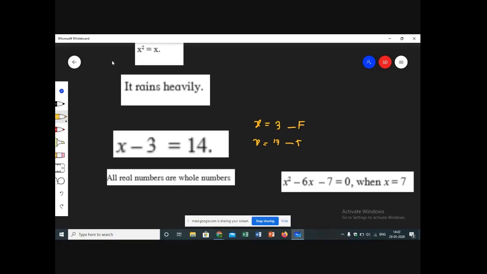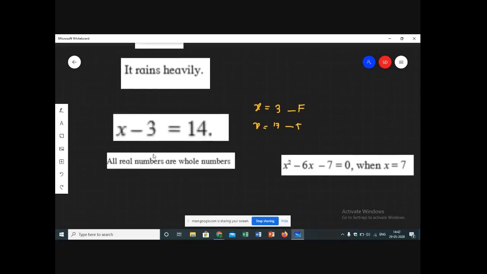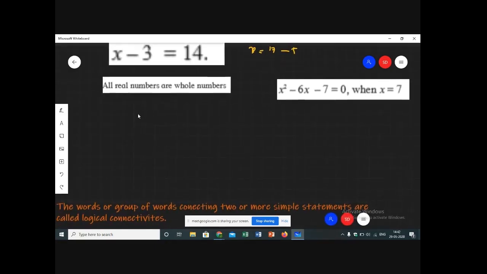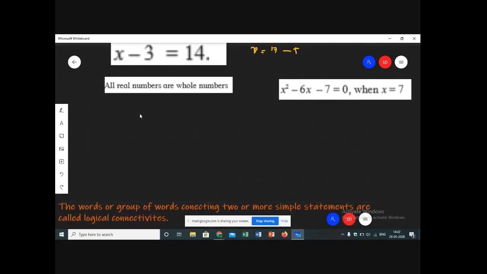Now let's move further. Can you read out this? All real numbers are whole numbers. Now can you all tell me which type of sentence it is? Is it an open sentence or a mathematical statement? Is it a declarative type of sentence or is it an open sentence? All real numbers are whole numbers. It is a declarative sentence, right?